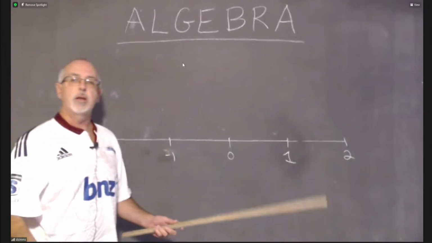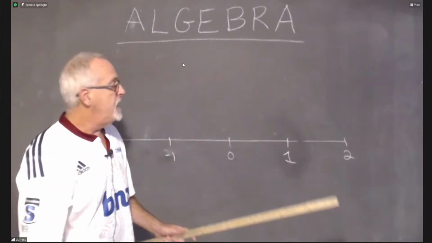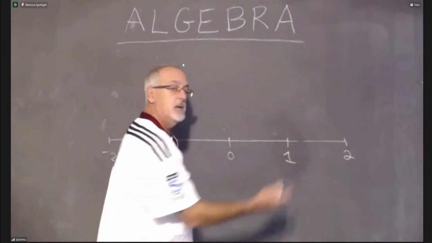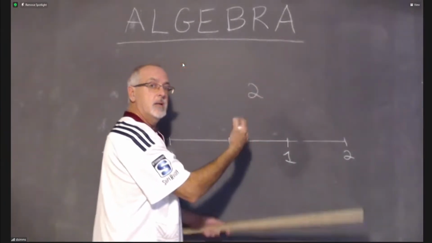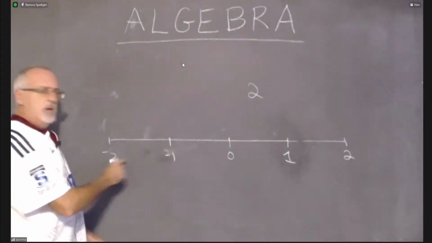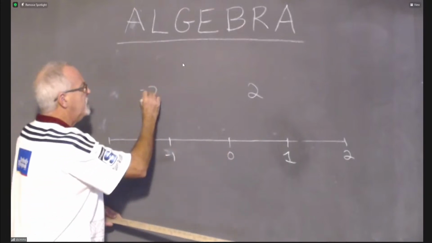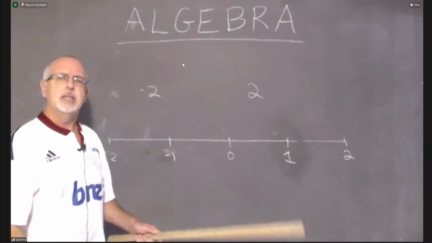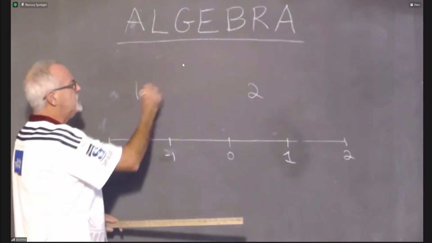Okay, so what if I wanted to ask you, we all know how I did this. We all know that these two numbers are 1 foot apart. What if I were to ask you, how far is it from 0 to 2? Well, that's going to be 2 feet, of course, and it's obvious. But what if I asked you, how far is it between the 0 and the -2? Well, because we drew a number line, we could be tempted to say, oh, that's going to be -2 feet. But of course, -2 feet, a negative distance, does that make sense? Really, this is where it's useful to use the absolute value symbol.